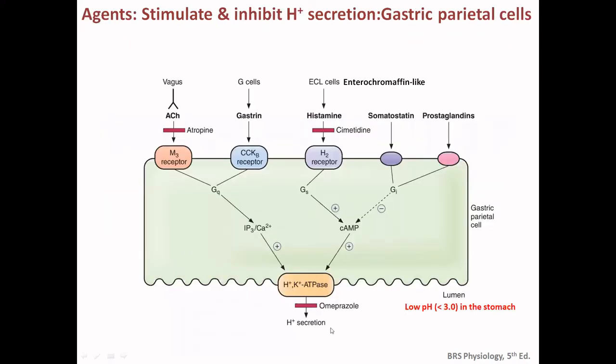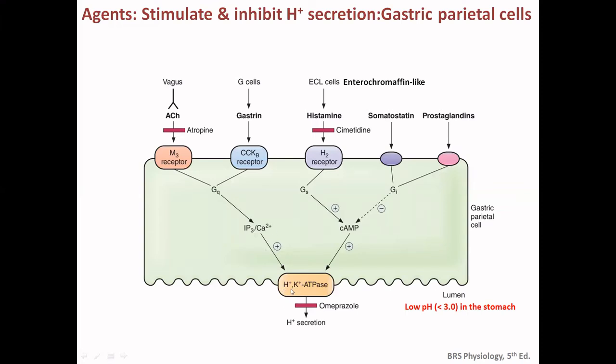Okay, so what are the agents? These are the gastric parietal cells. These are the vagus direct stimulation to the M3 receptor, the muscarinic receptor that we have already discussed. And the agonist is acetylcholine. For intracellular signaling, this is the G protein Q, and the second messengers are IP3 and calcium.